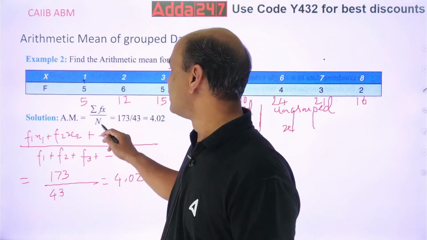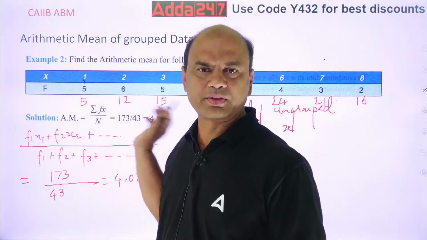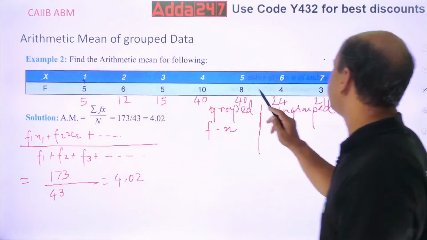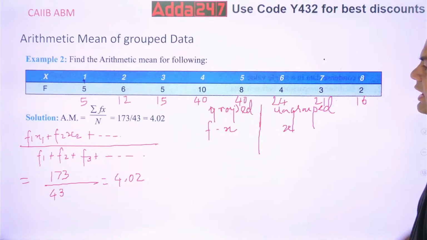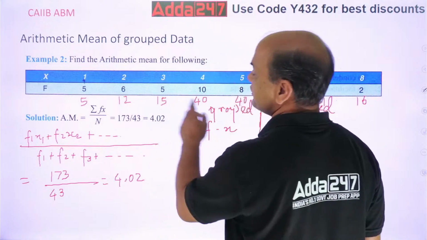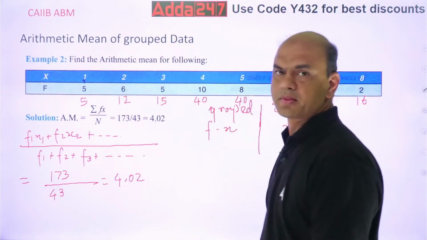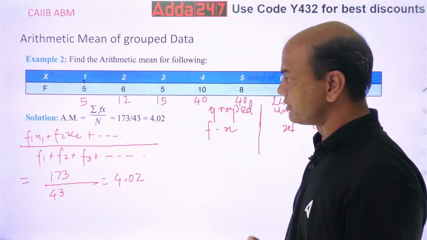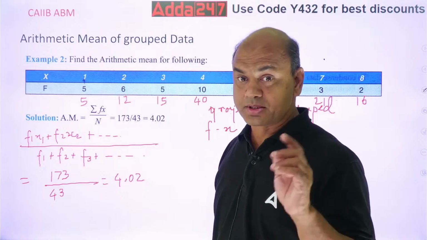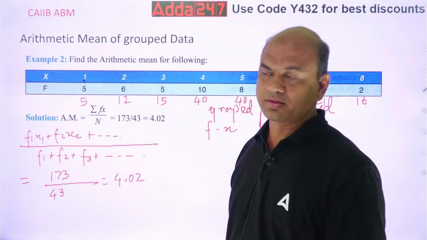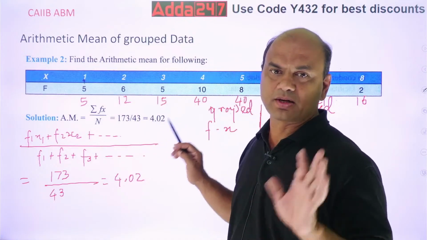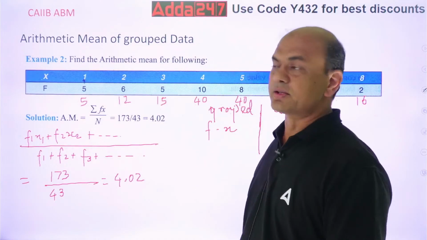N means total of frequency. Add all the frequencies: 5 plus 6 plus 5 plus 10 plus 8 plus 4 plus 3 plus 2. If you go on adding them, you will get the answer as 43. Kindly note, summation of frequency is always n. So simple thing done. Now, summation fx.